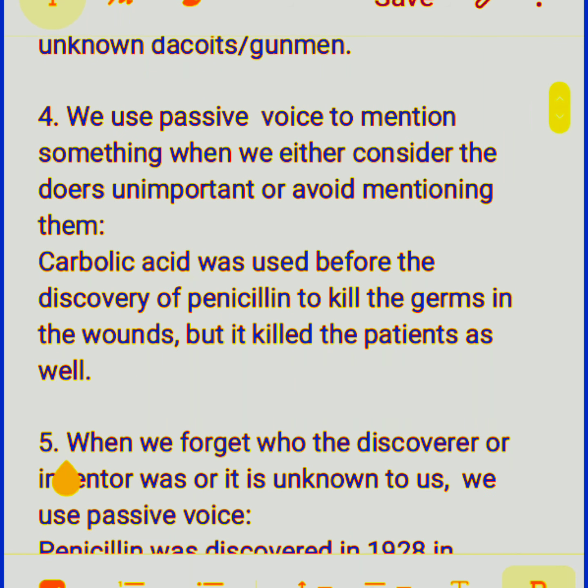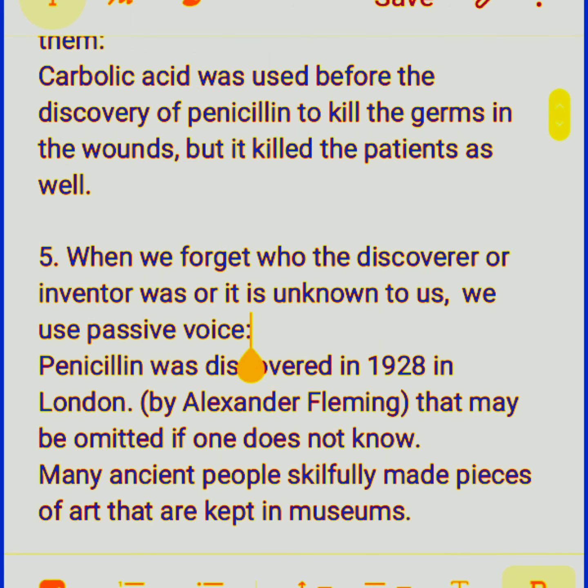Number 5, when we forget who the discoverer or inventor was, or it is unknown to us, we use passive voice. So, at certain places, when we don't know who discovered something, who did something, we just describe the happening, the discovery, the invention, but we don't mention the name of the discoverer or the inventor.